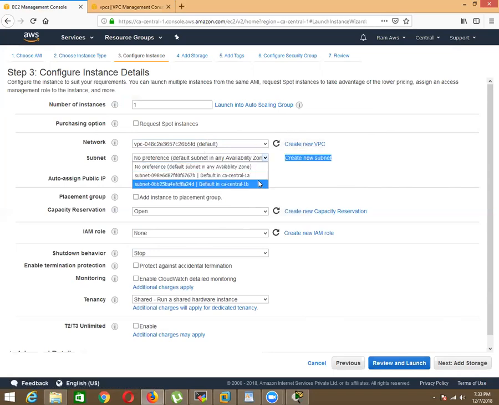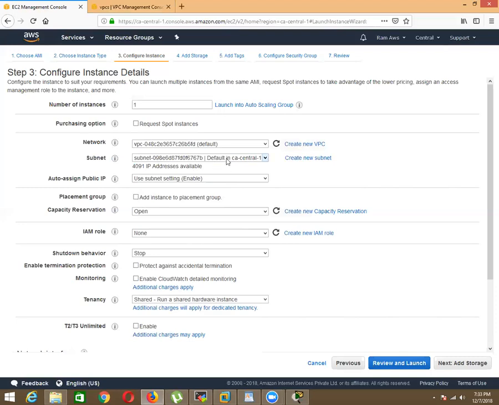So you see, AWS is asking which availability zone and which subnet you want to run this instance in, and each availability zone and subnet has 4091 free IP addresses available, calculated by CIDR, so you can run this many machines on that particular subnet.